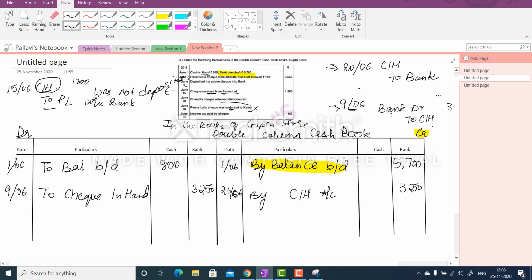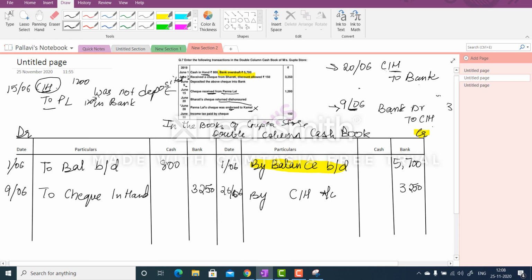But then it was dishonored, so you have to reverse it. The money the bank credited goes out and you get the check back. That means the money did not actually get deposited in your bank account because the check was dishonored. So you will write by check in hand in the bank column.